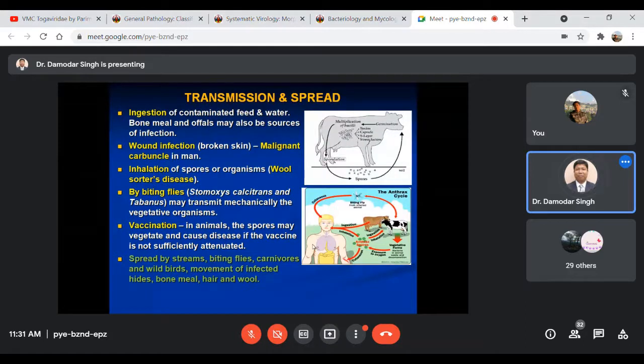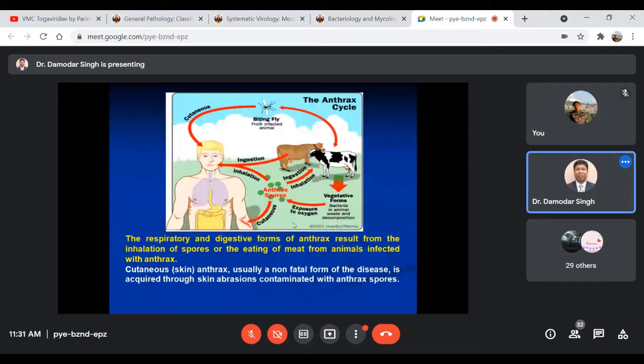it is mainly by streams, biting flies, carnivores and wild birds, as well as the movement of infected hides, bone meal, and wool. These may be spread from one place to another, from one country to another. So this is the anthrax cycle. We have already covered the different routes of infection. After getting infection, the animal dies, and opening of the carcass is not advisable.